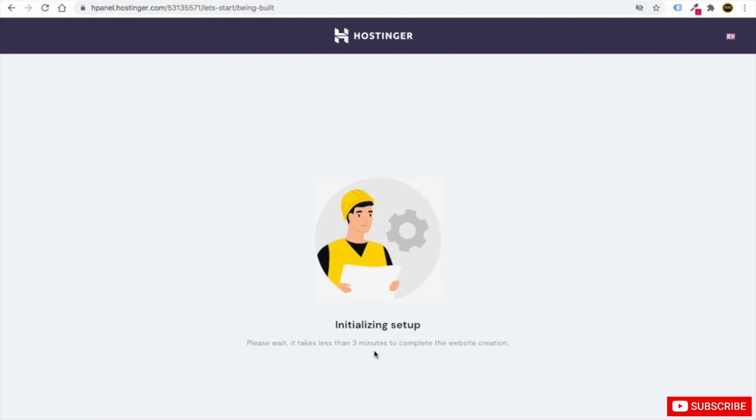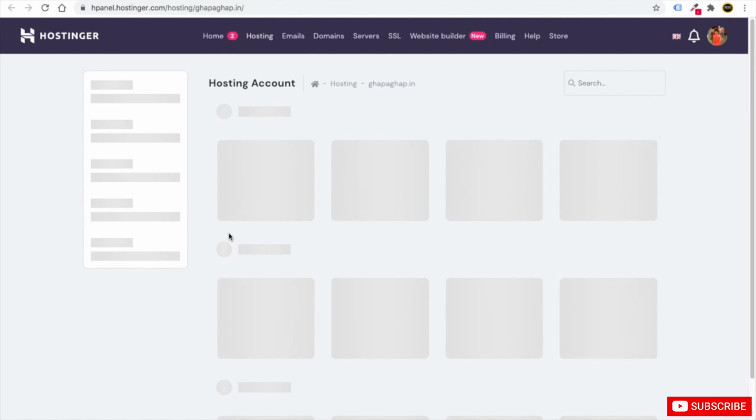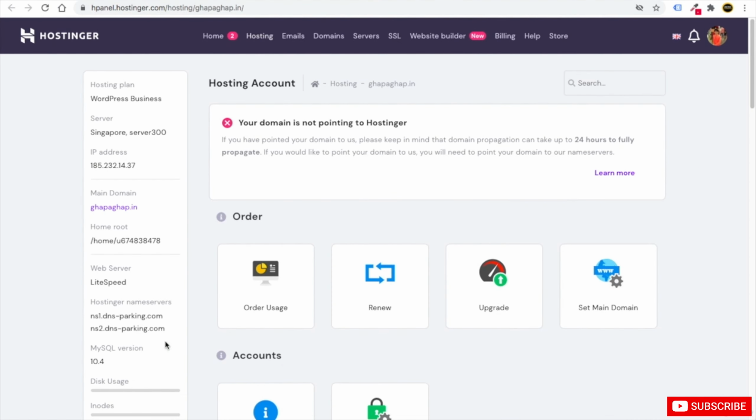Then just wait for less than 3 minutes so that your website creation can be done. Then here it will show you the control panel of Hostinger. The Hostinger control panel is called hPanel. You just have to click on manage site. Friends, you can see now you are in your Hostinger account. Very simple. Now you can see we have successfully purchased Hostinger. I hope you have got the idea of how you can purchase Hostinger hosting.